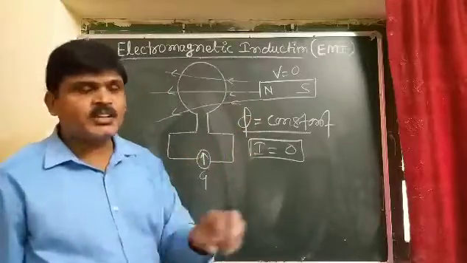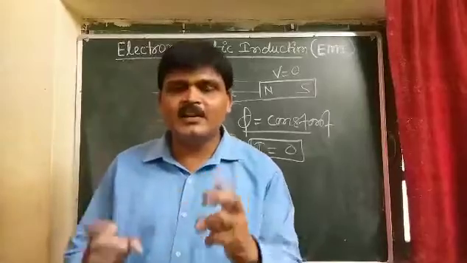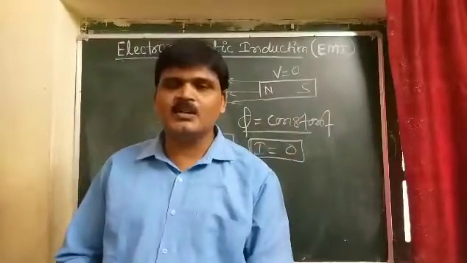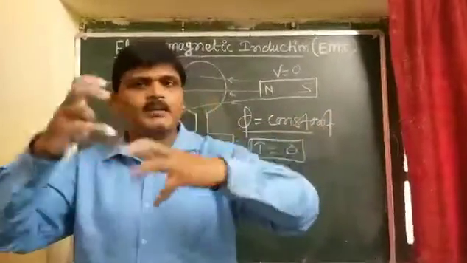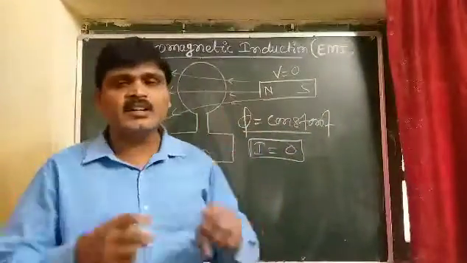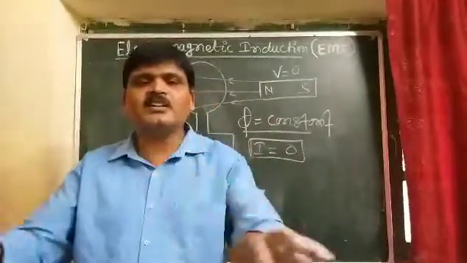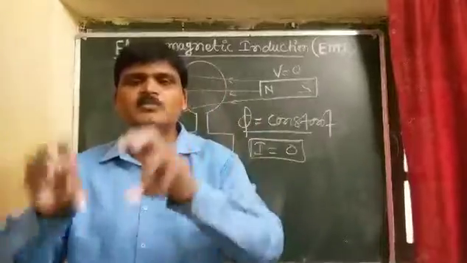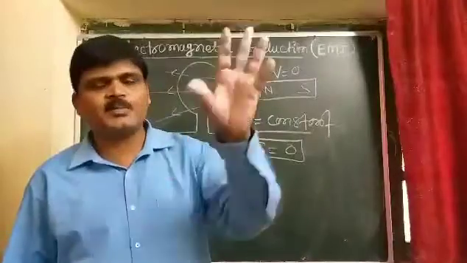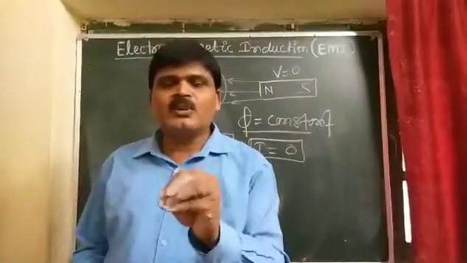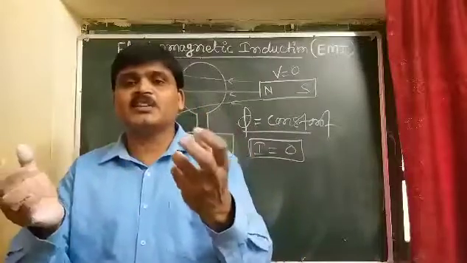It means induced current is produced in the coil only when either the bar magnet is moved towards the coil or the bar magnet is moved away from the coil. In both cases the magnetic field lines linked with the coil continuously change, so there will be a change in the magnetic flux and generation of induced EMF in the coil. One thing should be remembered: here the motion of the bar magnet and coil takes place.